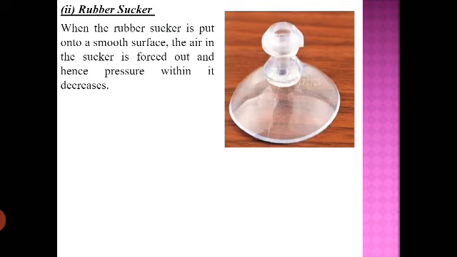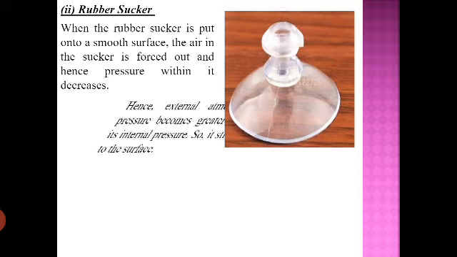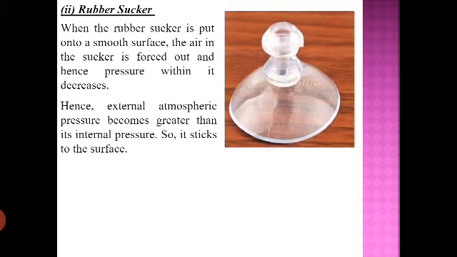Once the air comes out, a vacuum will be created within it, and the pressure will become very low, and the outer pressure will remain high, and we know the outer pressure is very high. Since the internal pressure within the sucker is very low now and the outer pressure is very high, atmospheric pressure will have a big impact on it, and it will stick to the surface. So when the rubber sucker is put on a smooth surface, the air in the sucker is forced out, and hence the pressure within it decreases.